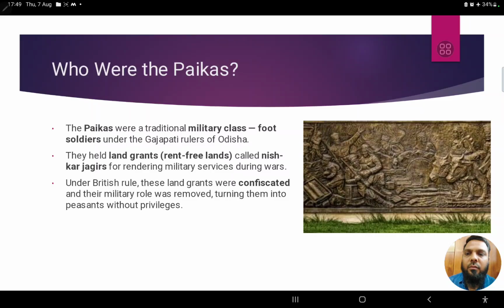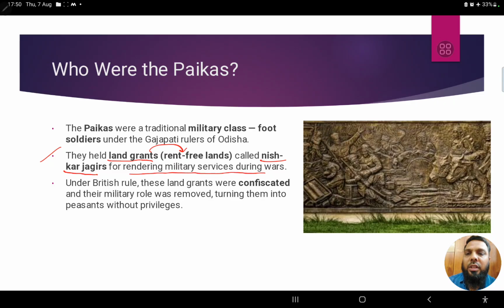Right? Now, Paikas held land grants called rent-free lands. These rent-free lands are called Nishkar Jagirs. What are they called? Nishkar Jagirs. And these rent-free lands were given to them by the rulers of Odisha for rendering military services.